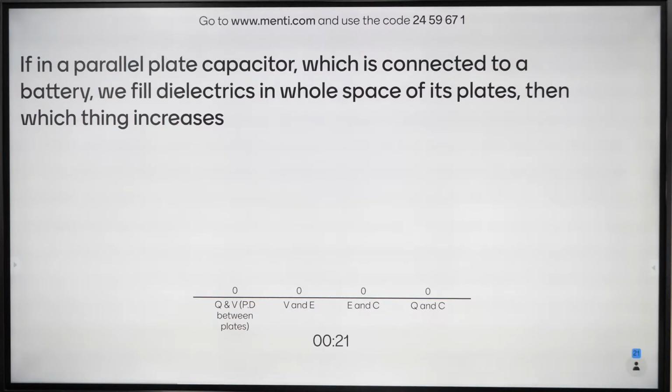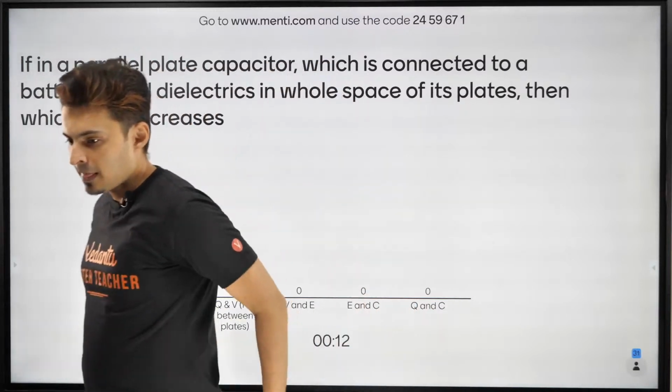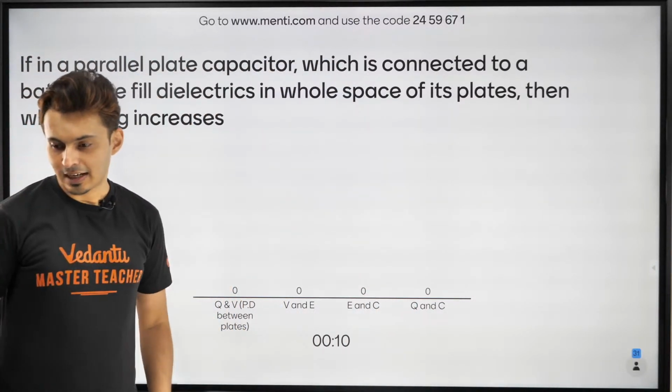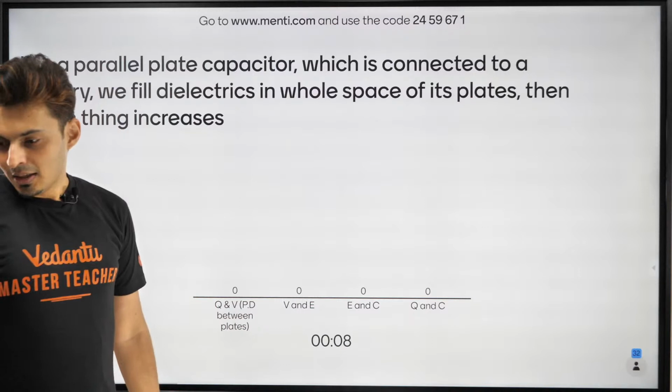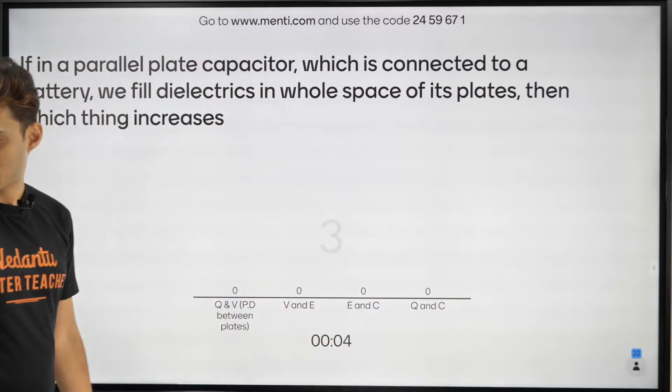Okay, come on guys, let's see how many of you can do this. If in a parallel plate capacitor, if you fill it with dielectrics, what do you think will increase? Come on, my warriors. Crackneat says done, Aishwarya says done. No problem, Venkana, okay. Insane says I'm correct for sure.